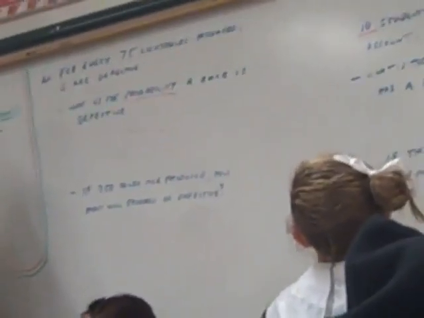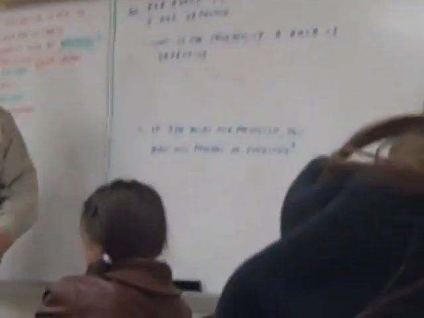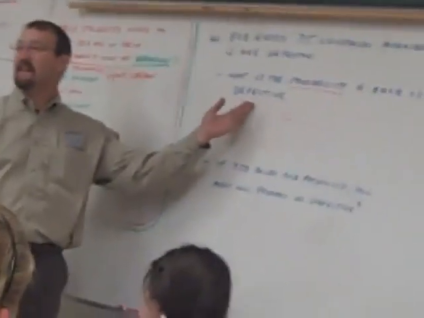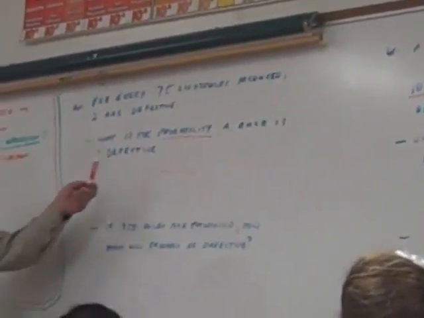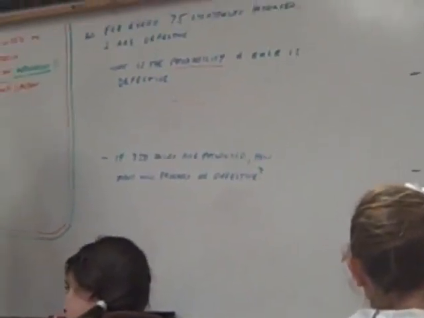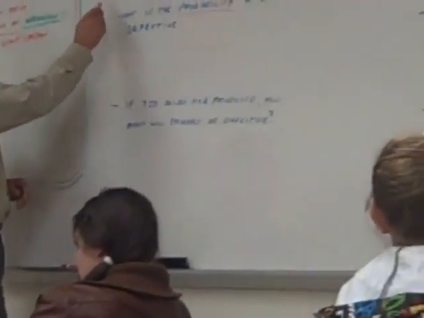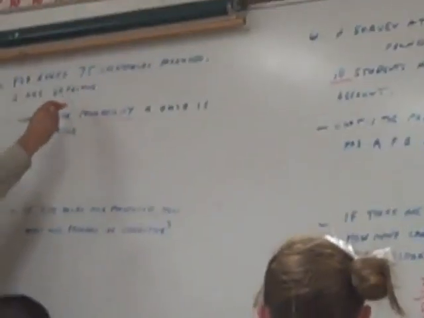Find the numbers you want. According to my story, what's the number I want to happen? Defective. Read the story. 2 are defective.